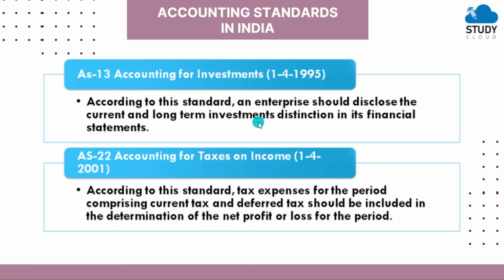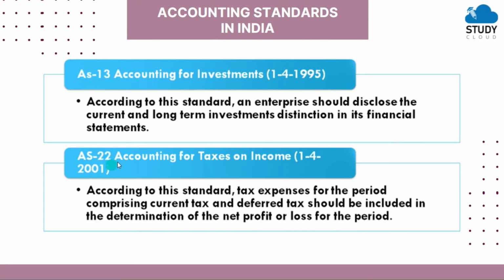And long-term investments are those investments which are not current, even though they might be freely marketable. So such investments are done for a longer period of time. Now current investment should be carried in the financial statements at the lower of cost or fair value. Long-term investment should always be carried in financial statements as per their cost price.